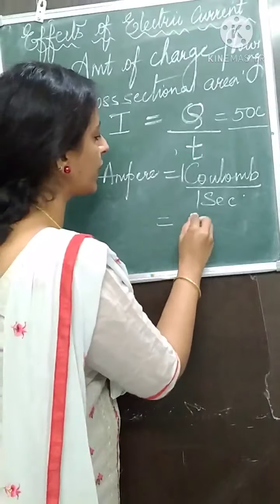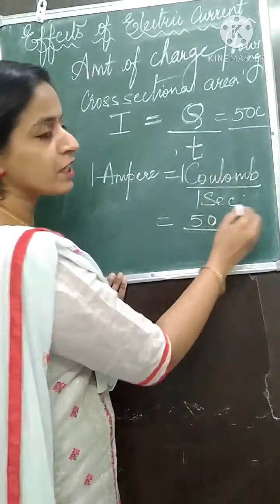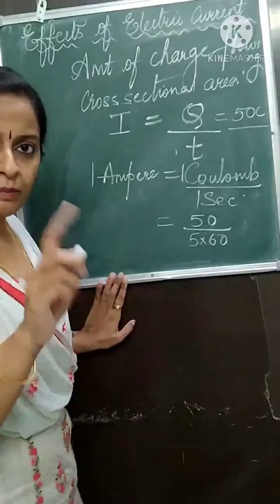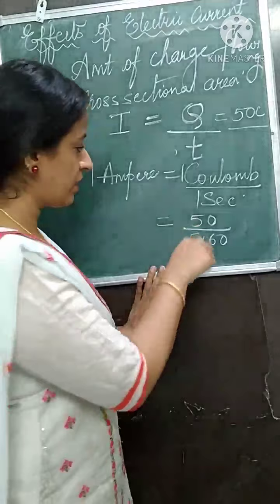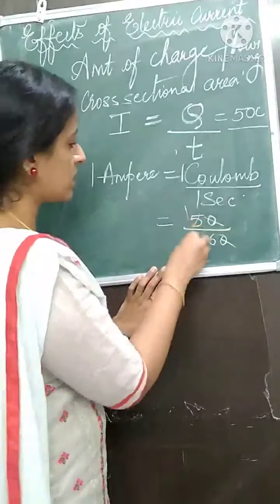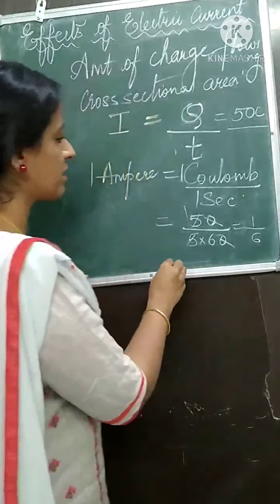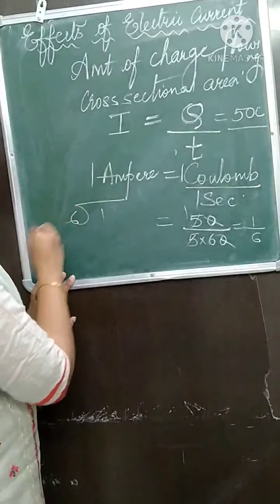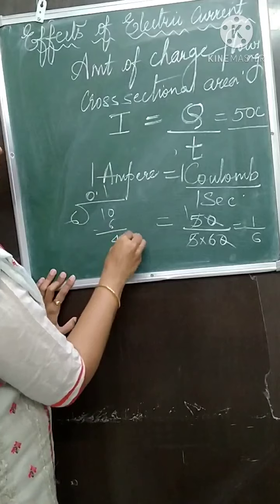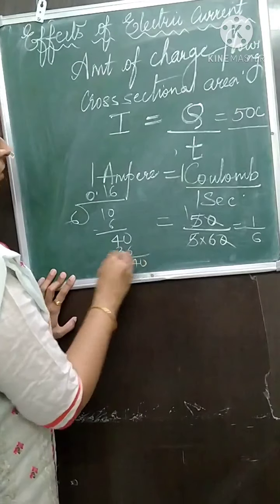So this will be 50 coulomb over 5 minutes converted into seconds. How will you do it? 5 into 60, right? 1 minute is 60 seconds. So 5 minutes is 5 into 60. 5 ones are 5, so 5 goes, 1 upon 6. 1 upon 6 means divide and see. 1 divided by 6 gives 0.1 6, 4 0, 6 6 36, 4 0.